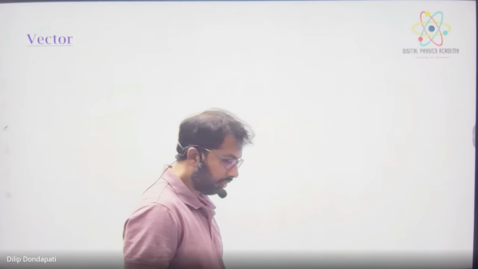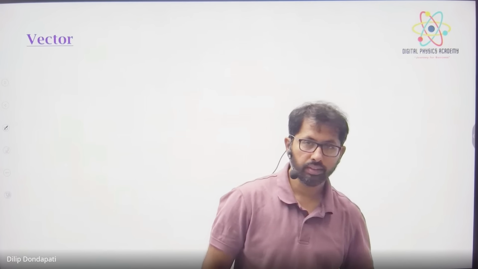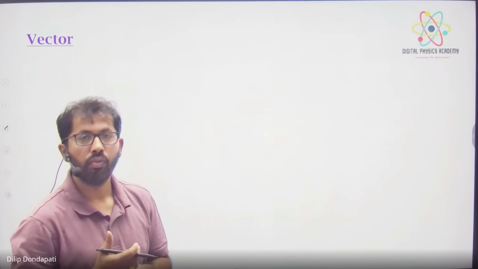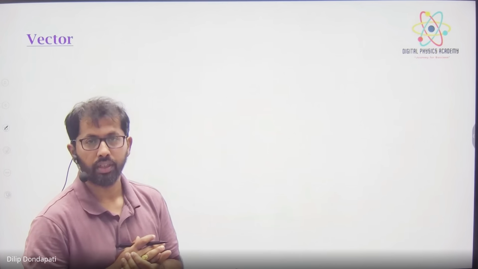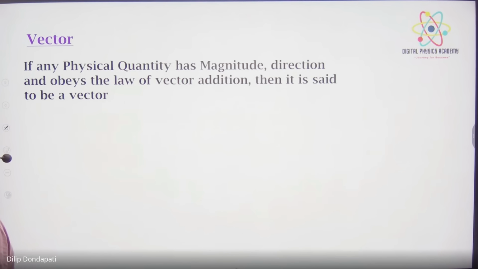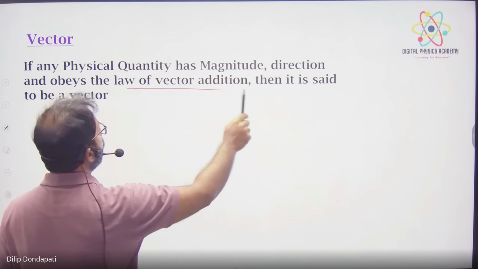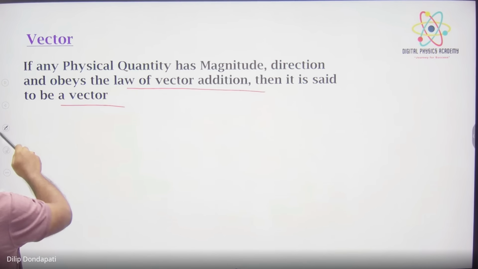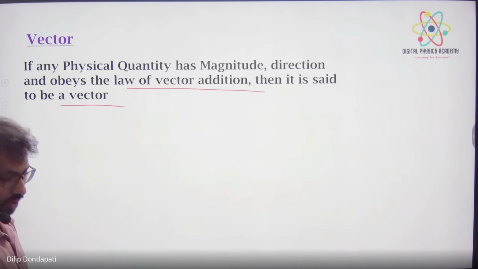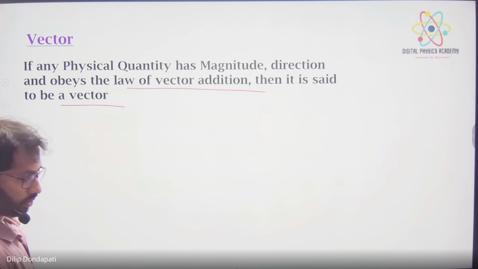Okay, what is a vector? Vector means a quantity which has both magnitude and direction. Magnitude and direction alone are not enough; it must obey the vector law of addition. Write down: if any physical quantity has magnitude, direction, and obeys the laws of vector addition, then we say it is a vector.